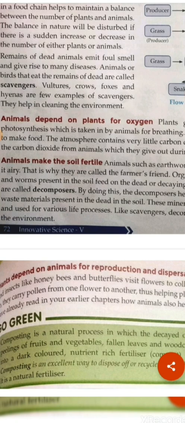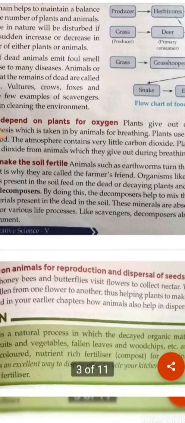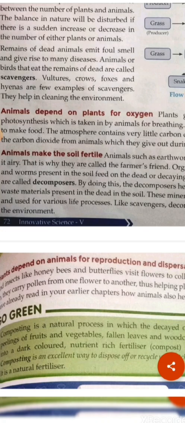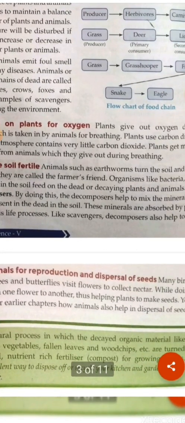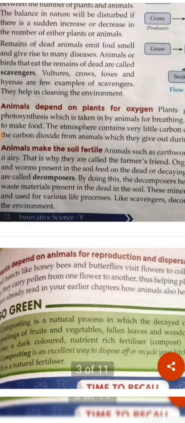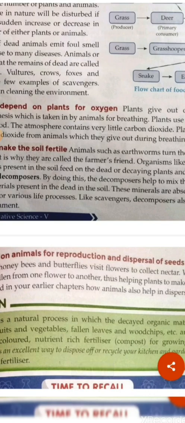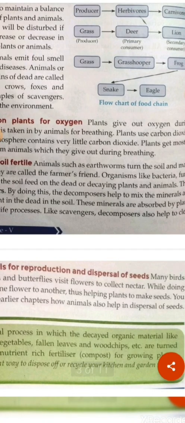Plants depend on animals for their reproduction, pollination and the dispersal of seeds. When birds and insects like honeybee and butterfly visit the flower to collect nectar, the pollen grains stick to their body, and when they go to another flower, that helps in pollination and reproduction of the plant, and it also helps the dispersal of the seeds.